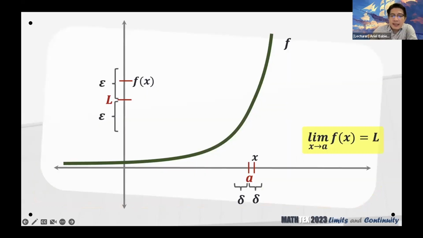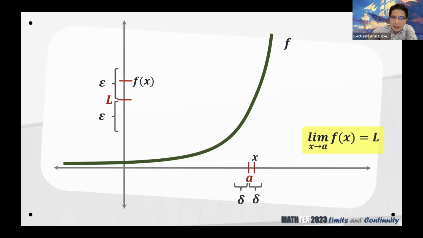Okay. This is our graph of our function, this green one. We want to say the limit of the function as x approaches A is L. Ano raw si epsilon? Epsilon represents the distance of the function values from L. L here is our desired limit, and A here is the value that x approaches. Epsilon represents distances of the function values from L. So when you say epsilon, ito lamang, distance from L. If you are wondering why I'm using parentheses here, it is because we want to cap that distance.